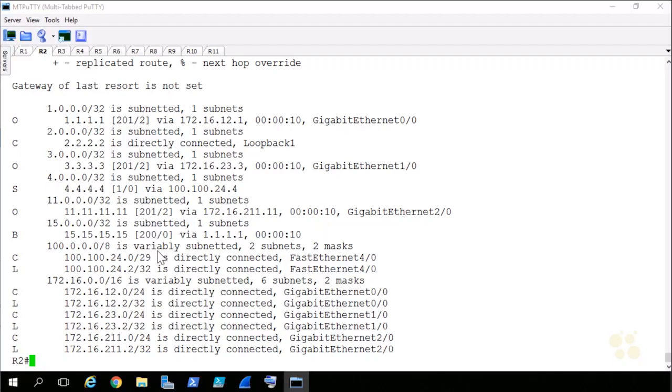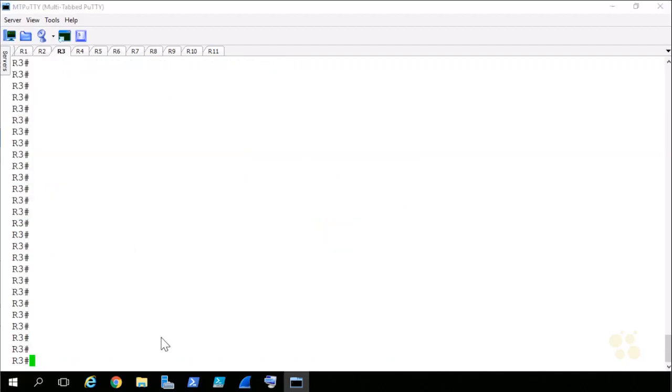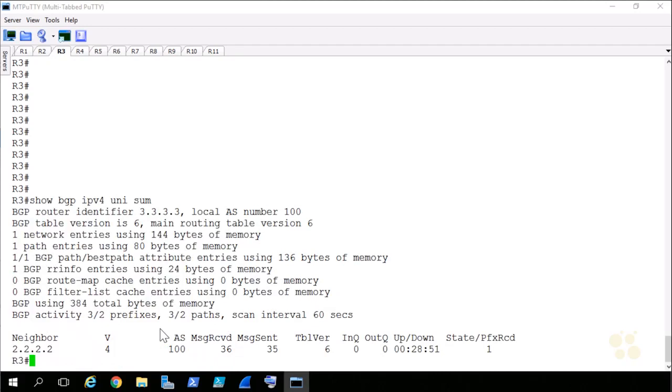But the real thing that we're here to look at is what happened on R3 and R11. Were the routes reflected towards R3 and R11? If I jump to R3, I'll do show BGP IPv4 unicast summary.